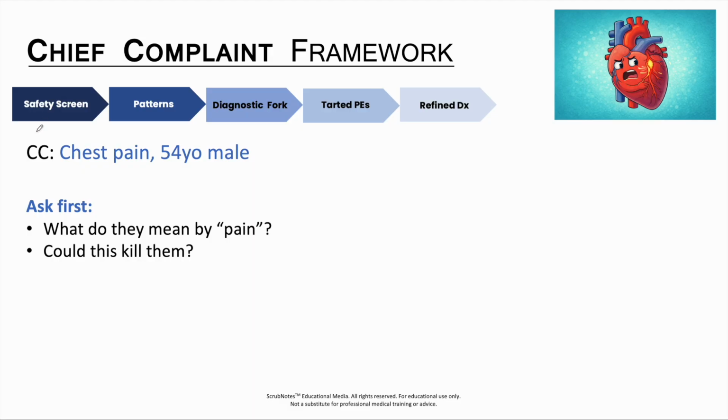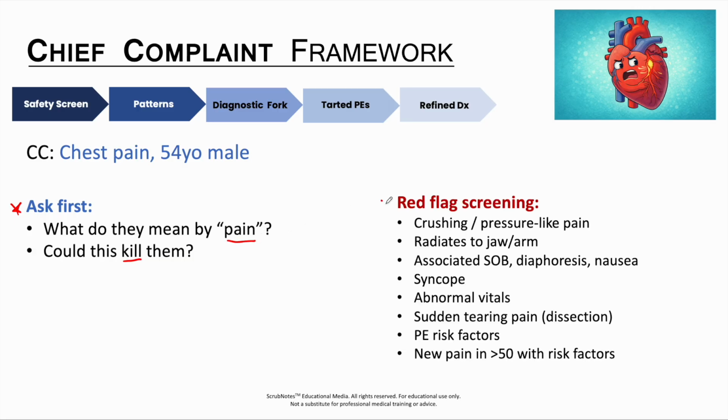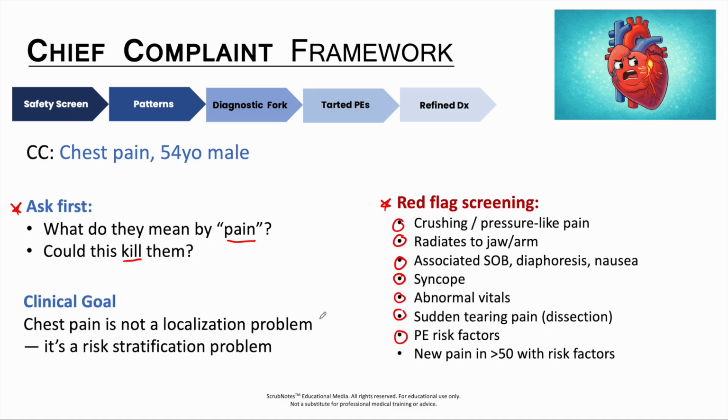When a patient says chest pain, don't start with the diagnosis. Start by asking two questions. Could this kill them? And what do they mean by pain? Your first job is safety screening. So you want to look for red flags like pressure or crushing pain. Is there radiation to the jaw or an arm? Shortness of breath, diaphoresis or nausea? Presence of syncope or abnormal vitals? Any sudden tearing pain? Or pulmonary embolism risk factors? Because if you miss these, that's what actually harms the patient.